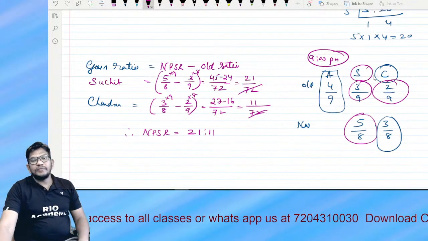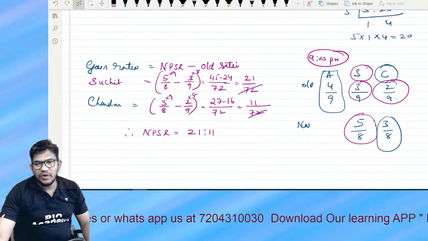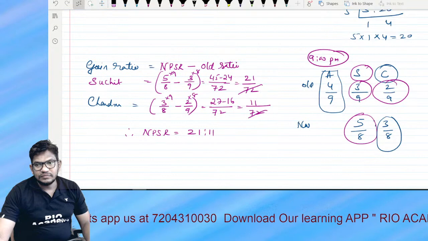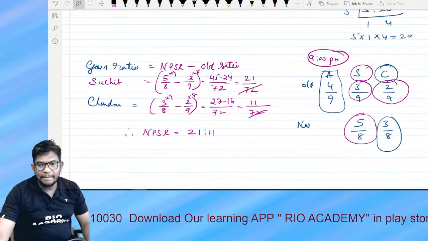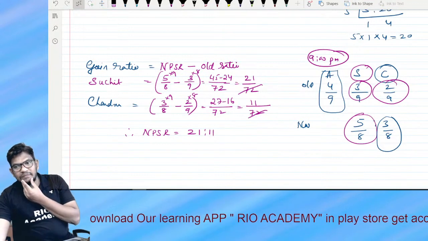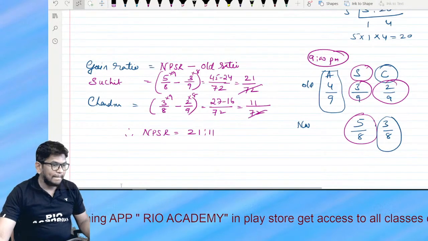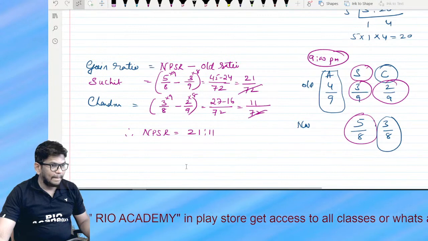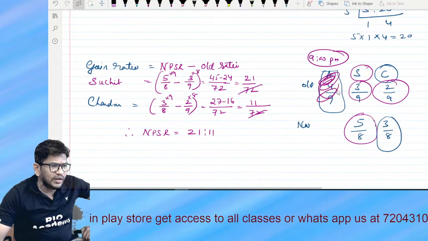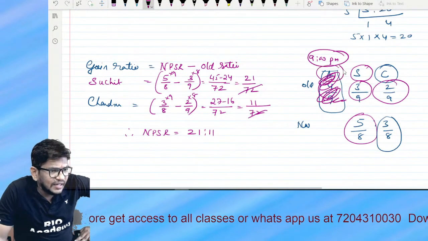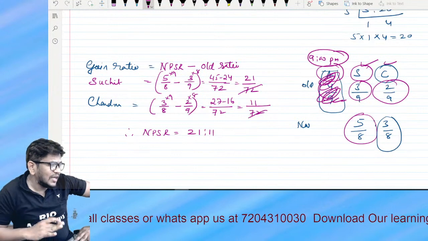Understood, my dear student? Any doubts you have? Please tell me. No doubts? A student asks: sir, Suchit's ratio is not taken anywhere? The teacher answers: there is no ratio for him, he has gone. He is gone, he is no more, he has retired. Because Ankit retired, Suchit and Chandru are gaining. Because of the retirement of Ankit, Suchit and Chandru are gaining.